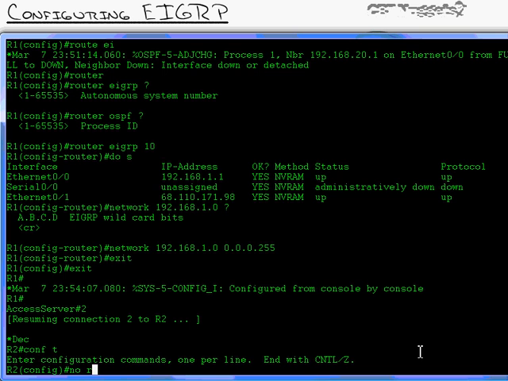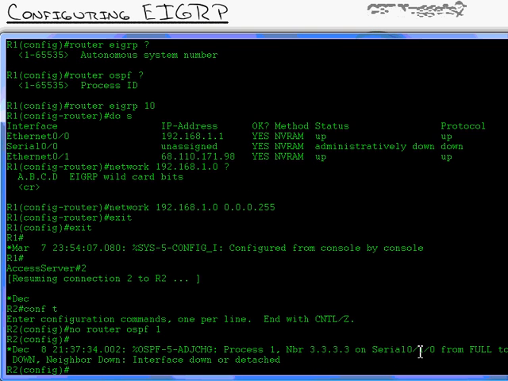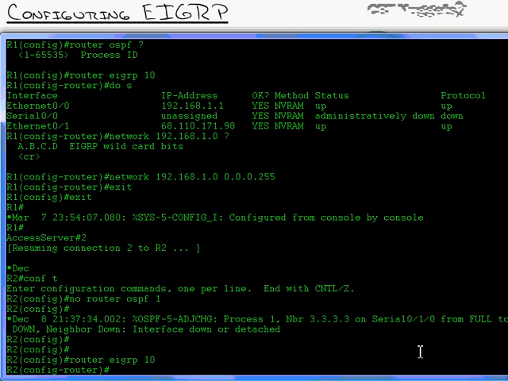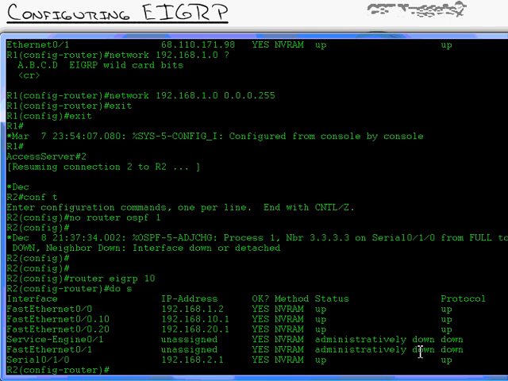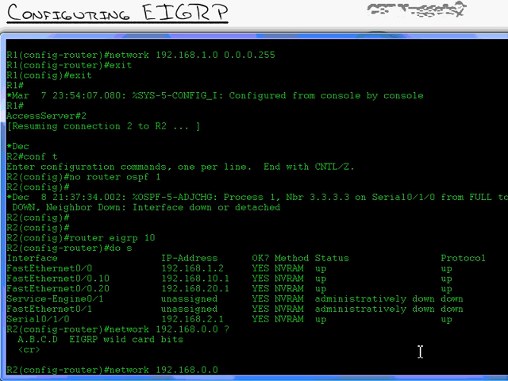Anyhow, so I'm going to type in no router OSPF 1. I'm turning off OSPF. Killed the neighbor. Now I'm going to type in router EIGRP 10 to be in the same autonomous system. On this one, let's do a show IP interface brief. And there's all my 192.168 networks. I'll do network 192.168.0.0 question mark, and there's my option for wildcard bits.